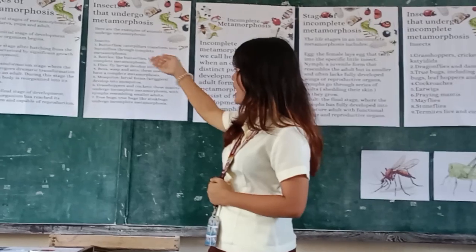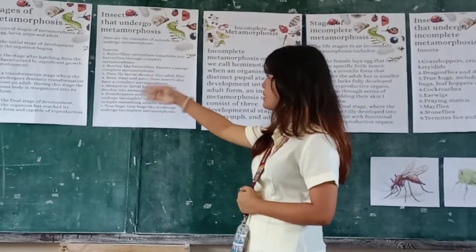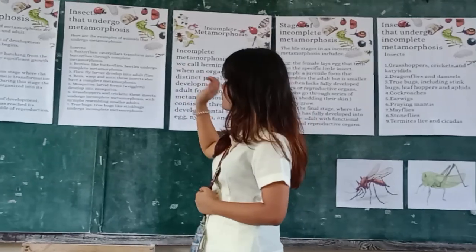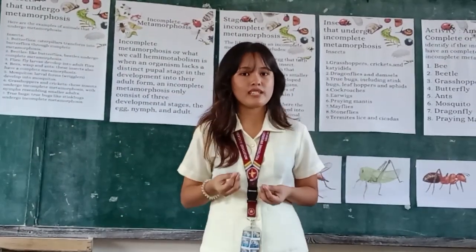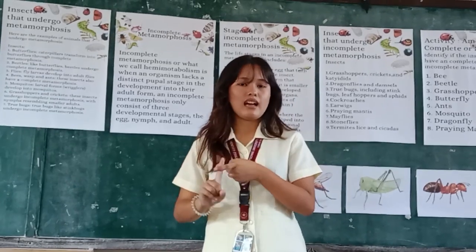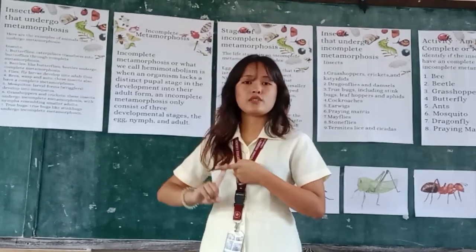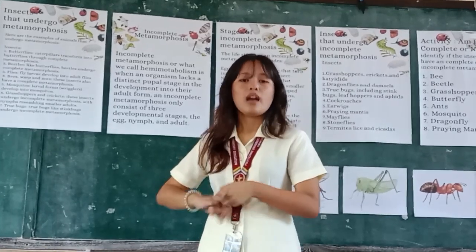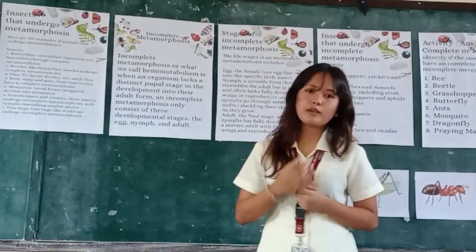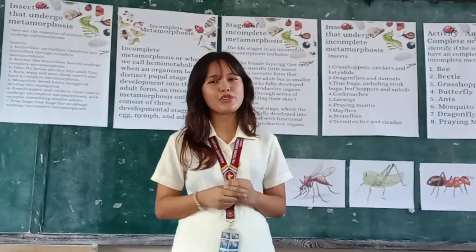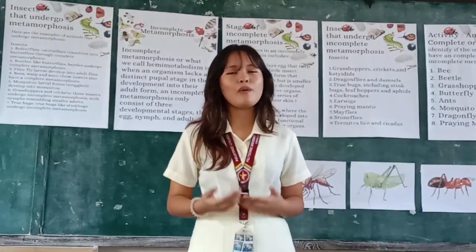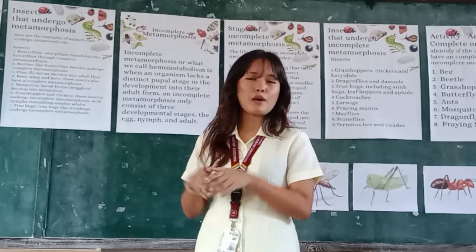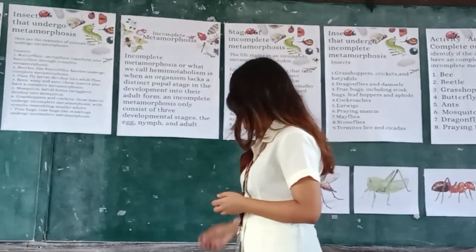We have butterflies, beetles, flies, bees, frogs, and ants. And we also have mosquitoes, grasshoppers, and frogs. These insects undergo complete metamorphosis where they have an egg stage and it differs from its adult form. But of course, since we have a complete metamorphosis, we also have its counterpart, which is incomplete metamorphosis. But before we go on to discussing what an incomplete metamorphosis is, I would like to show you with